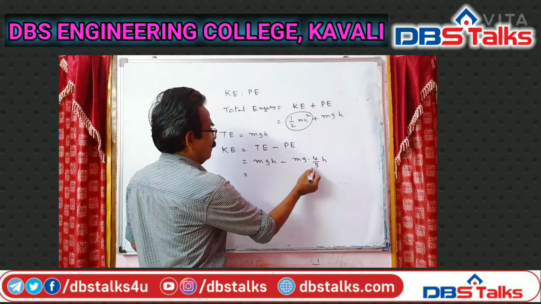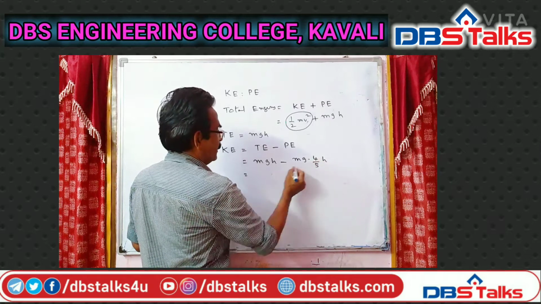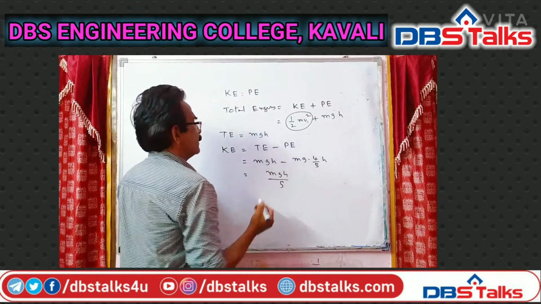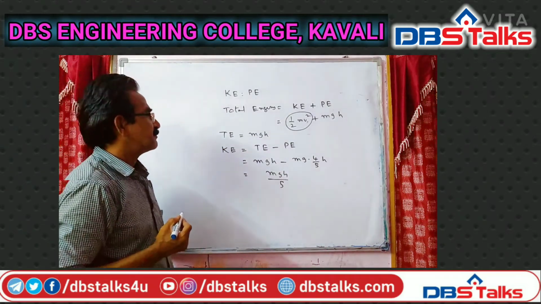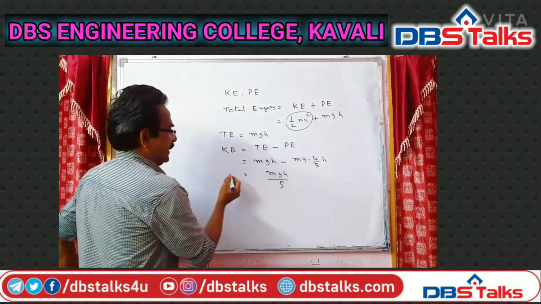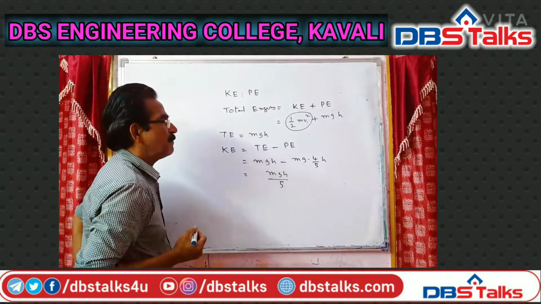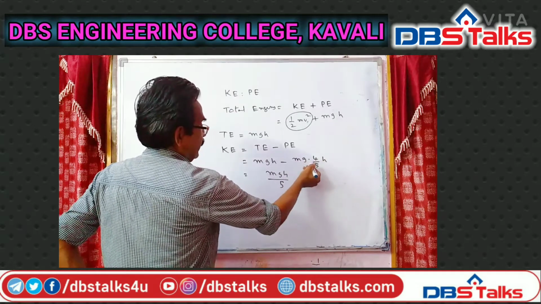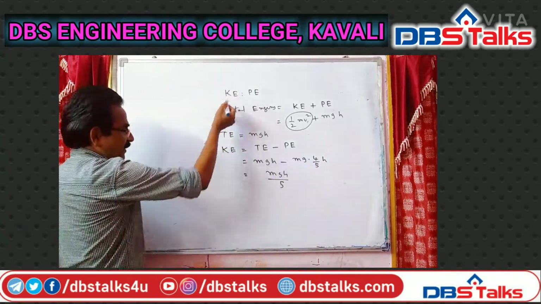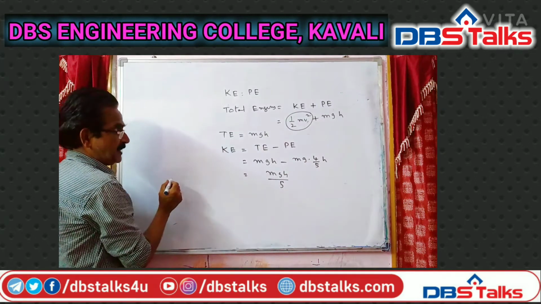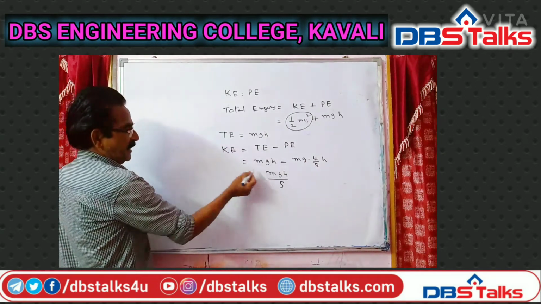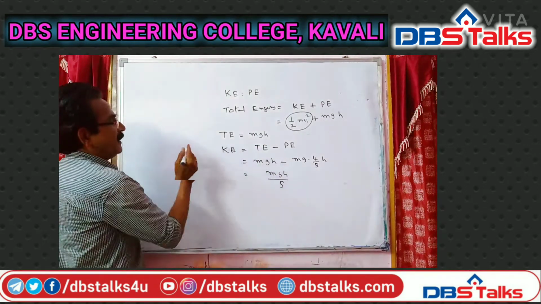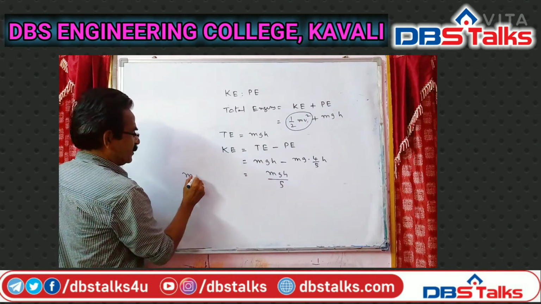Right, friends? So total energy is mgh. Potential energy at a height of 4 by 5 of h is 4 mgh by 5. Now KE is equal to 5 mgh minus 4 mgh by 5, that is mgh by 5. So friends, kinetic energy is mgh by 5 and potential energy is 4 mgh by 5.